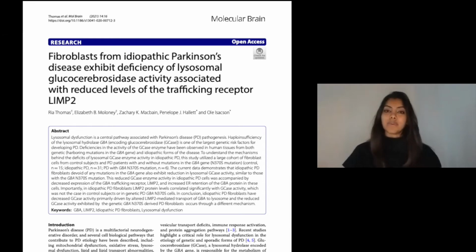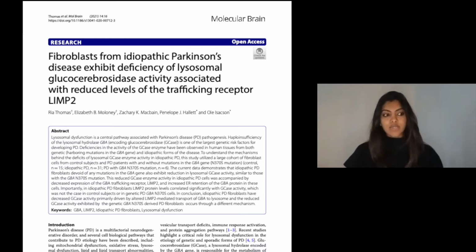Today, I'm going to give you a brief overview about a project from our lab that got published recently. Broadly, the project focuses on lysosomal dysfunction in Parkinson's disease. So, Parkinson's disease, or PD, is a multifactorial neurodegenerative disorder, and several cell biological pathways that are dysfunctional in PD have been identified before.